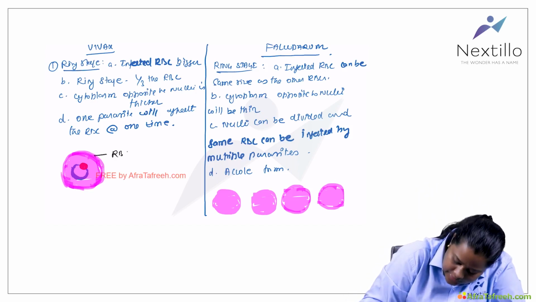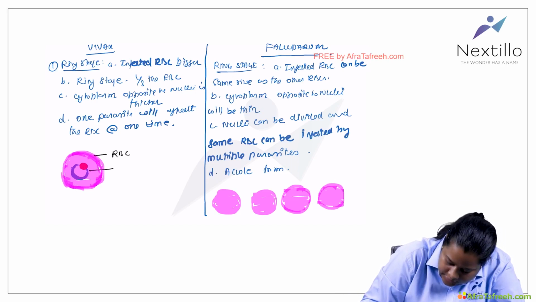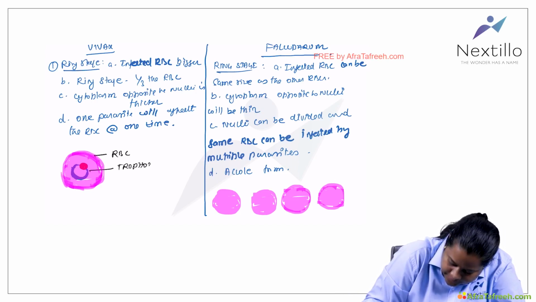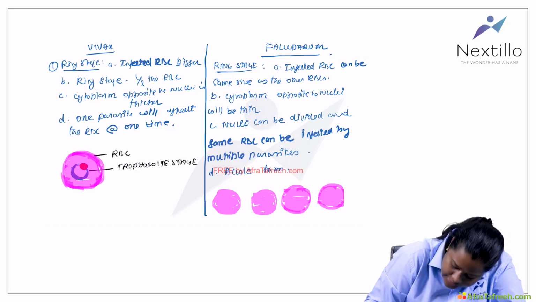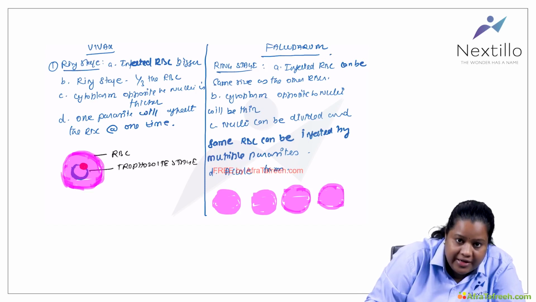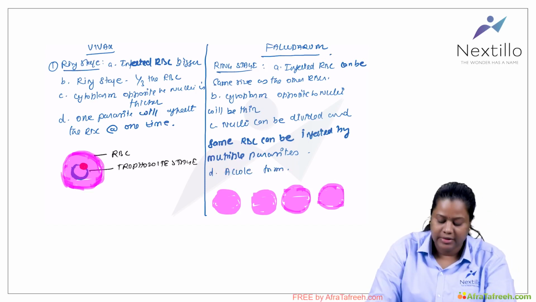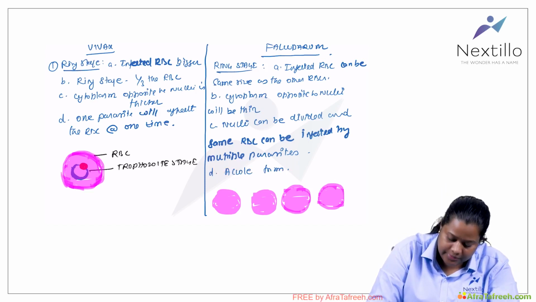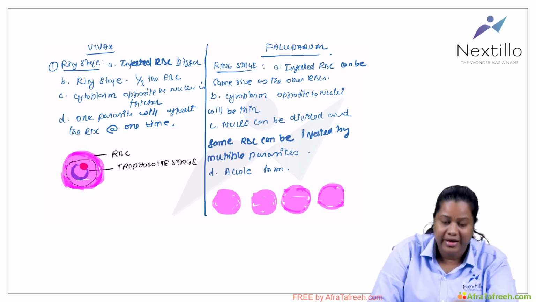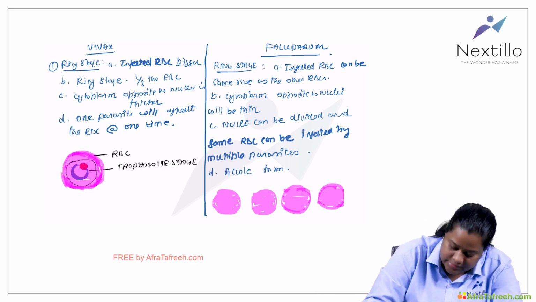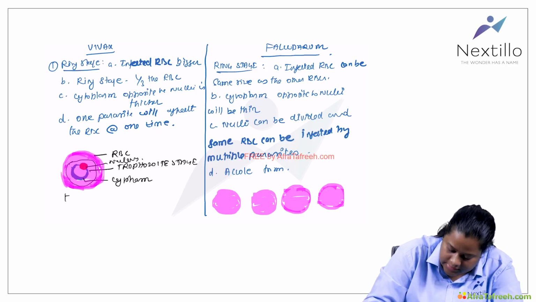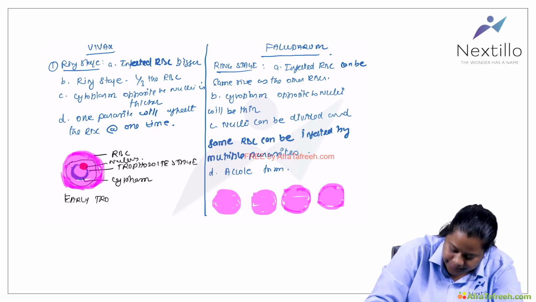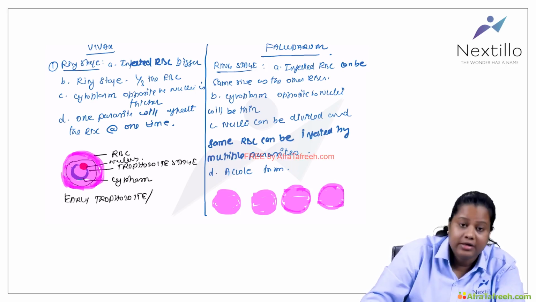So this is the RBC. This is the trophozoite stage of the parasite. Whatever you are seeing here is nothing but the parasite itself, which is dividing inside the RBC. This is the cytoplasm of the parasite, and this is the nucleus of the parasite, and this is called an early trophozoite, or the ring stage.